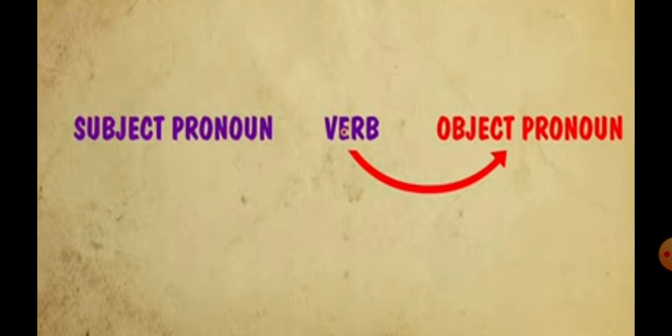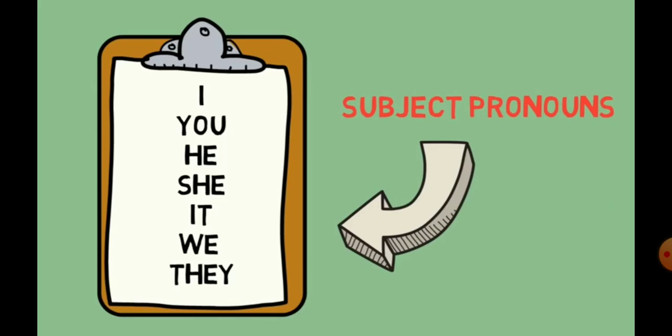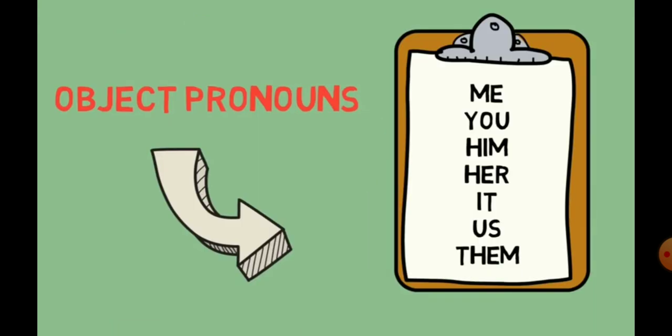Now, here is the list of some subject pronouns: I, you, he, she, it, we, and they. Here is the list of object pronouns: me, you, him, her, it, us, and them.